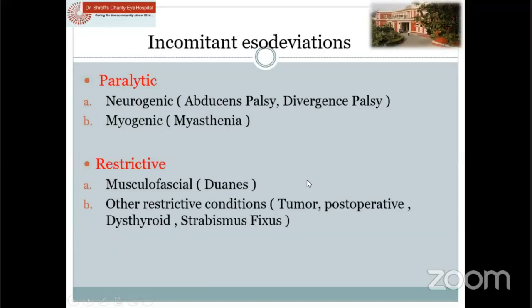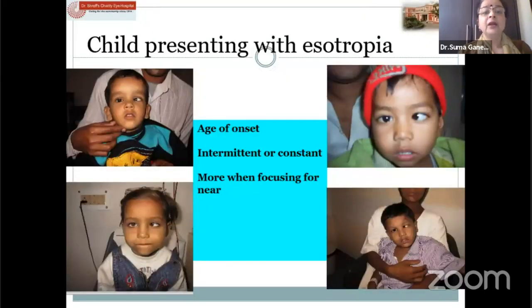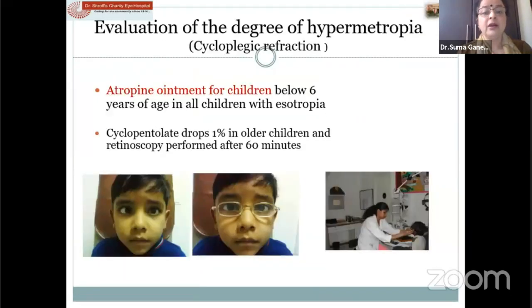And concomitant ESO deviations are paralytic and restrictive. I think we have a presentation on that. So a child presenting with esotropia, you have to know the age of onset, whether it is intermittent or constant, more when it is focusing for near. And it is important for us to do an atropine ointment refraction for children below the age of 6 years.